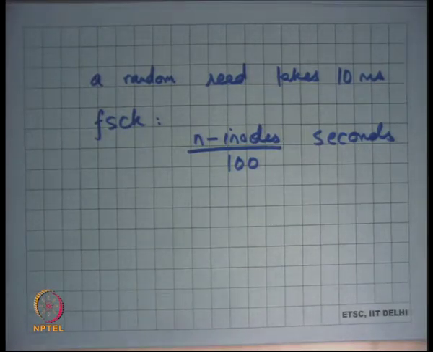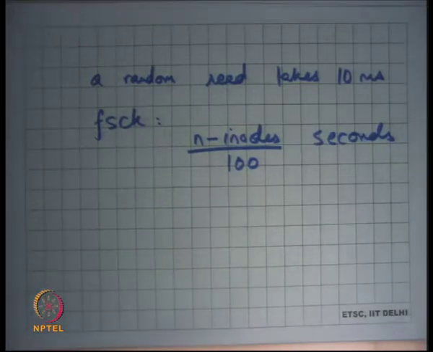So depending on the number of files, you will take n inodes upon 100 seconds, and that's really slow, right? If you have thousands of files, that's easily an hour right there.